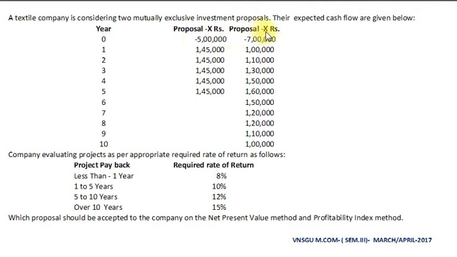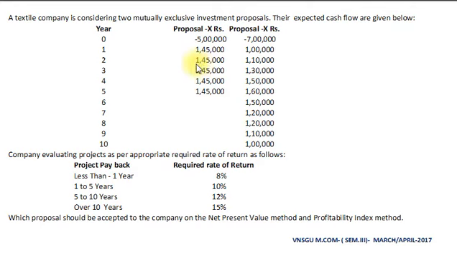In proposal Y it is rupees 7 lakh, again negative because it is cash outflow. And now by the end of year 1, our cash inflow in proposal X is rupees 1,45,000.